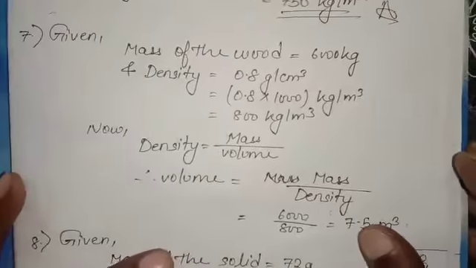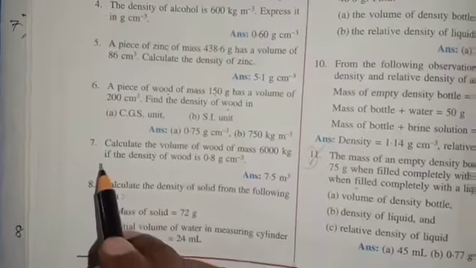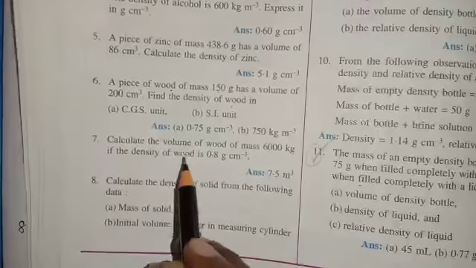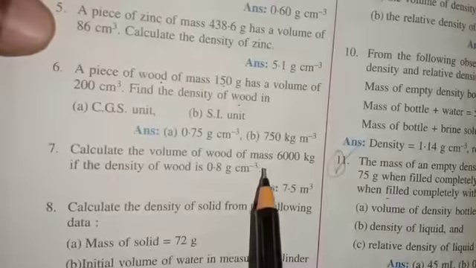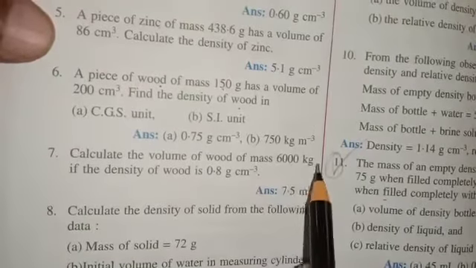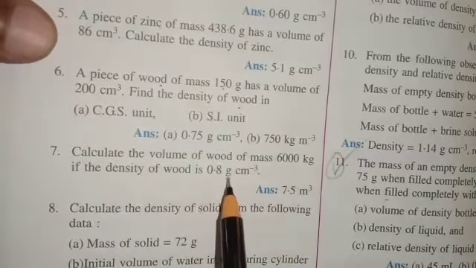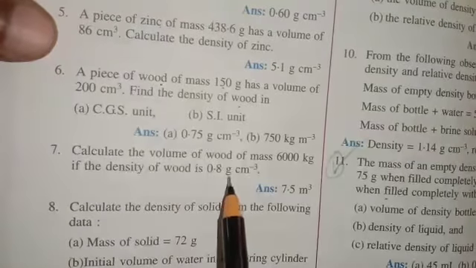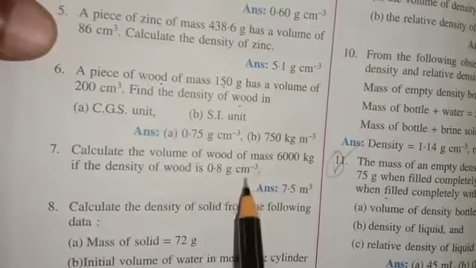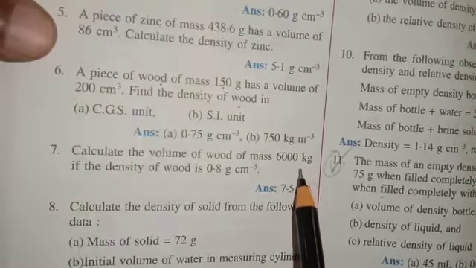What is given in question number 7? First let us see the question. Calculate the volume of wood of mass 6000 kg, which means mass is given. If the density of wood is 0.8 gram per centimeter cube, which means the density is given in CGS system, but the mass is in SI system. And you have to find out the volume of the wood.